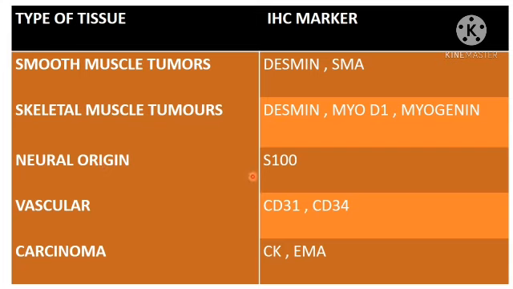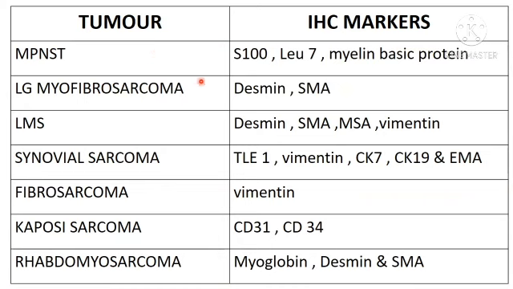Neural origin, we usually go for S100. Vascular, CD31 and CD34. Carcinoma, cytokeratin and epithelial membrane antigen. You can also represent it in this way based on the tumor type. For malignant peripheral nerve sheath tumor, we have to do S100, LEU7, myelin basic protein. Low-grade myofibrosarcoma, desmin and smooth muscle actin.